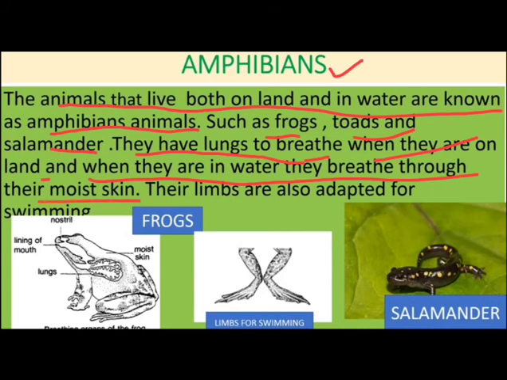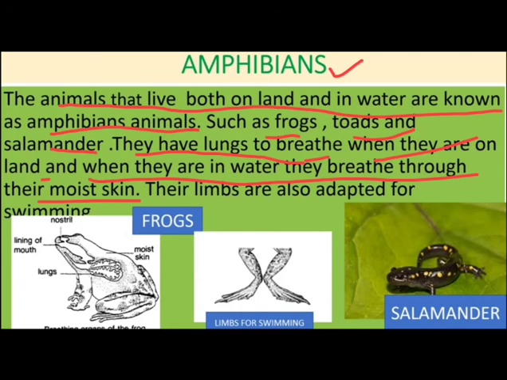Aquatic animals have gills to breathe, but the amphibians have the lungs also, and they also have skin or the moist skin for breathing. So they have two organs of breathing. First one is lungs and the second is the moist skin. Okay, and in aquatic animals they have the gills to breathe. So don't get confused here. Aquatic animals have gills to breathe, whereas the amphibians have the lungs also, and they have the moist skin also.